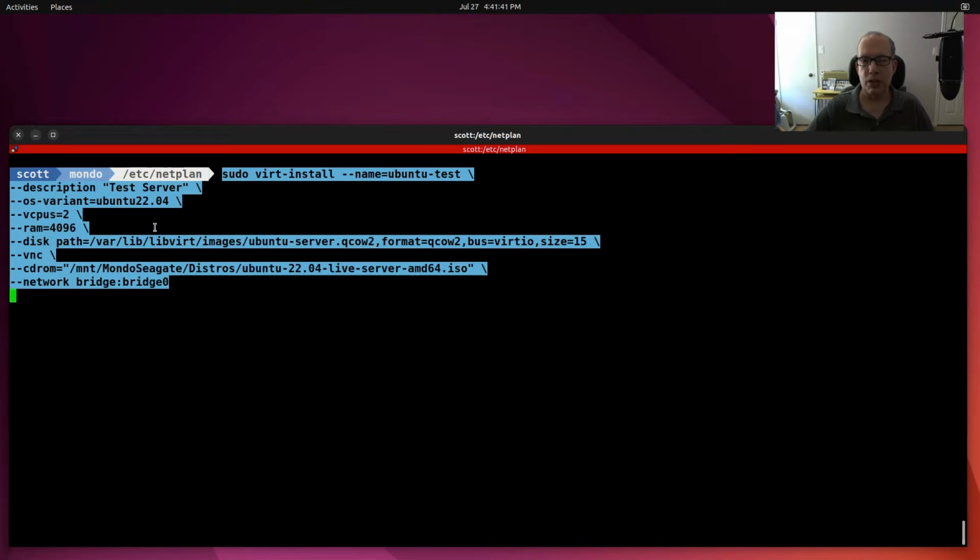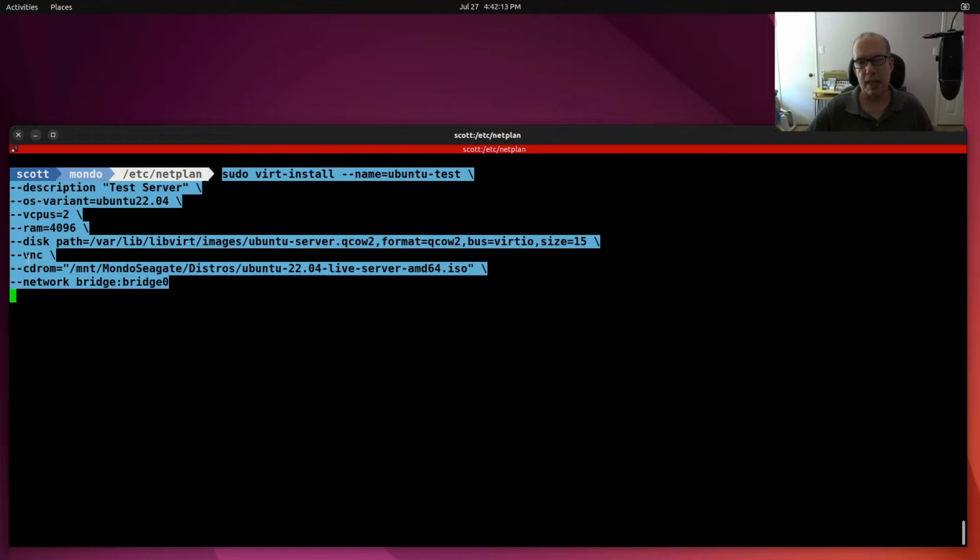/var/lib/libvirt/images/ubuntu-server.qcow2. This path is normally where these things are stored, in /var/lib/libvirt/images, and I'm giving it a disk name. That is, it emulates a disk inside of this file. And I'm saying use the format qcow2, and then I'm using bus driver virtio because it's faster, and then I'm setting the disk up to be 15 gigabytes.